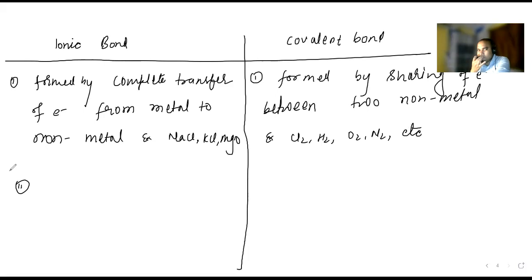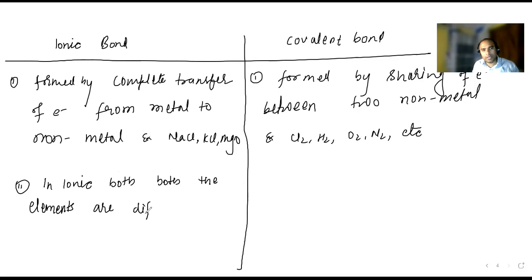In an ionic bond, both elements differ in electronegativity. One is metal, another is non-metal, right? So they must have an electronegativity difference.